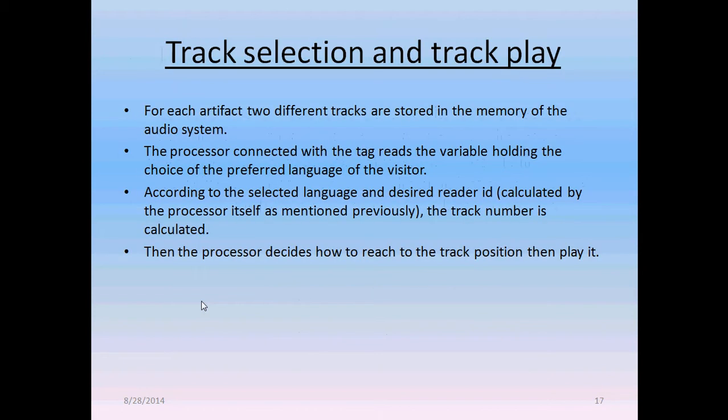Track selection and track play. For each artifact, two different tracks are stored in the memory of the audio system. The processor connected with the tag reads the variable holding the choice of the preferred language of the visitor. According to the selected language and desired reader ID, calculated by the processor itself as mentioned previously, the track number is calculated. Then the processor decides how to reach the track position and play it.